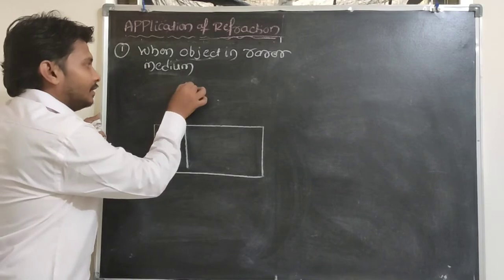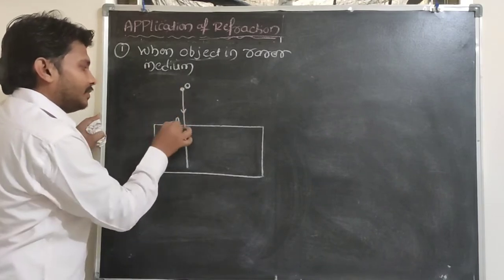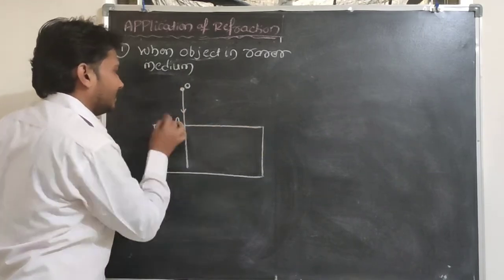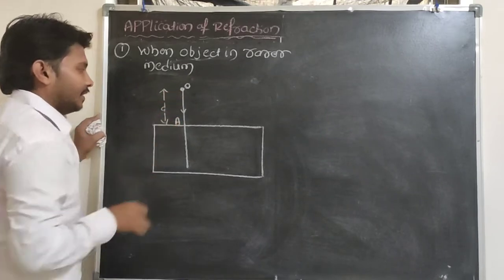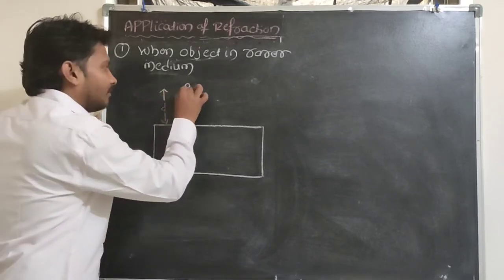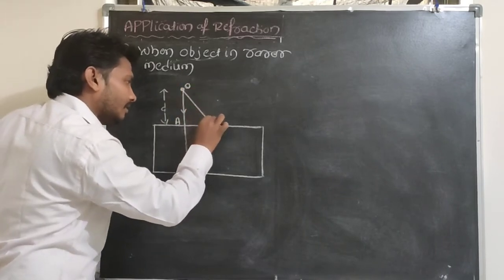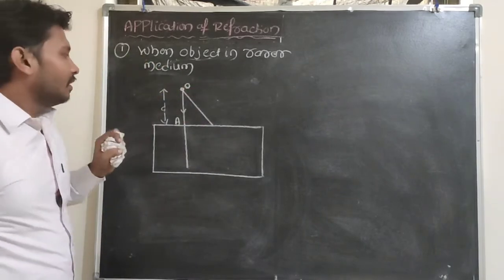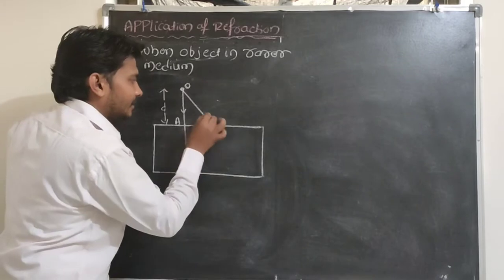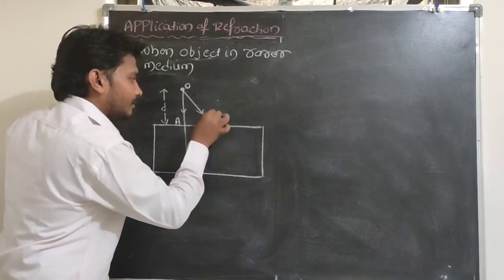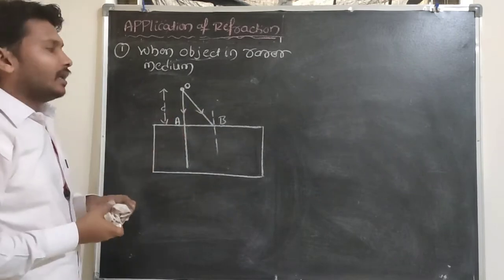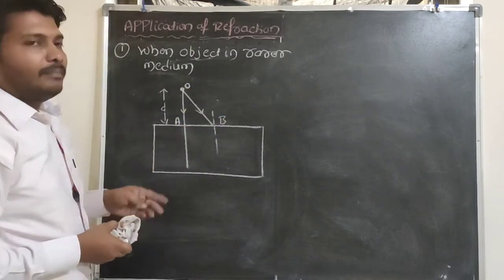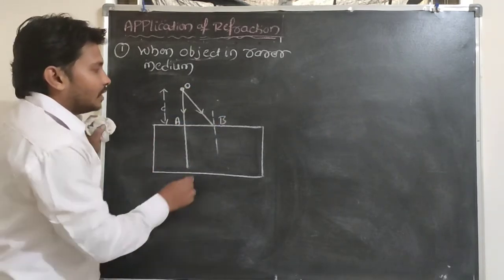The distance from the object to the interface here, that distance is the real depth, so that will be the value d here. And one more ray of light falls on the surface here, the interface, at B. Whenever the ray of light travels from a rarer medium to a denser medium, the ray of light will get bent towards the normal.